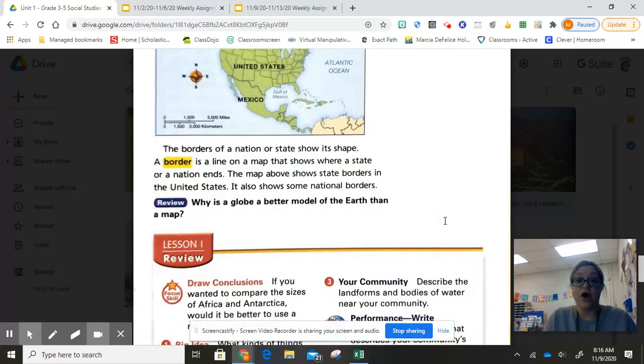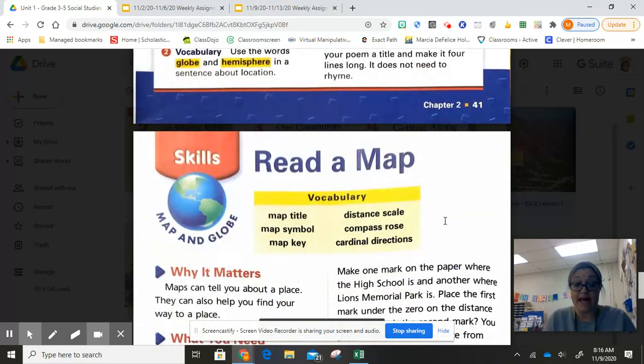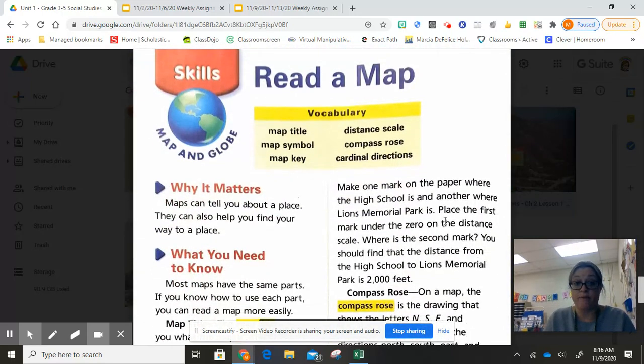All right. So that was what we were going to talk about today. Now, tomorrow we will talk about our skill, which is reading a map. You're not writing the definitions down this week. You're doing that next week. Again, make sure that you understand what these words mean. And then tomorrow we will look at our skills about reading a map, and then we will do a page in our packet together.